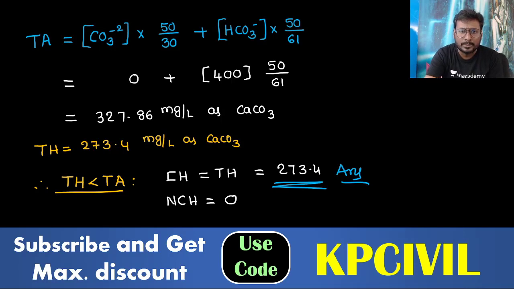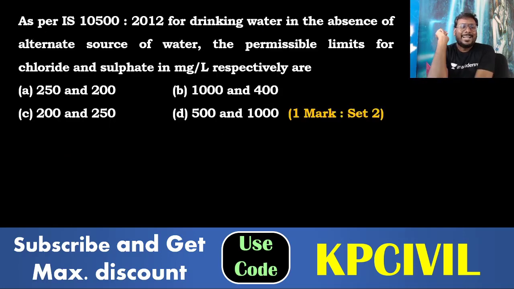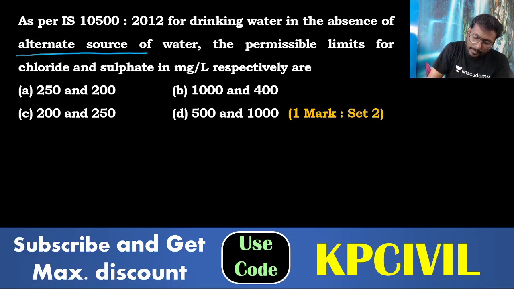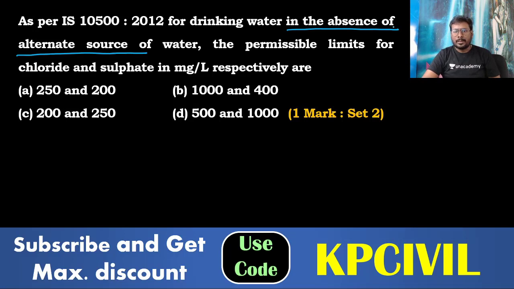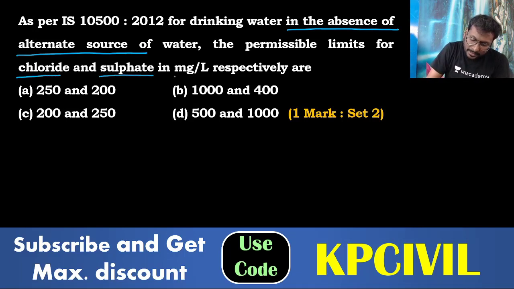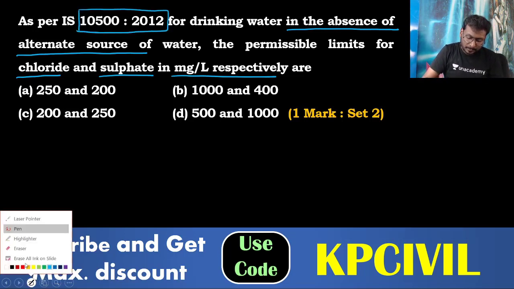Okay, we'll move on now. As per IS 10500:2012, for drinking water in absence of an alternate source. Very important: in absence of an alternate source of water, what are the permissible limits for chloride and sulfate in milligram per liter respectively? You need to memorize some standard values from IS 10500:2012.